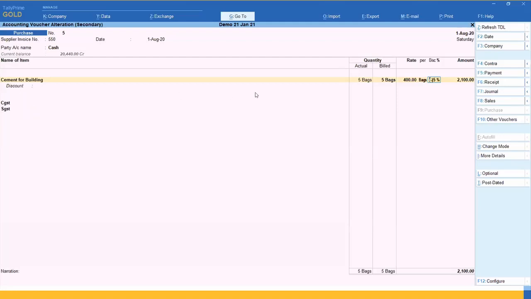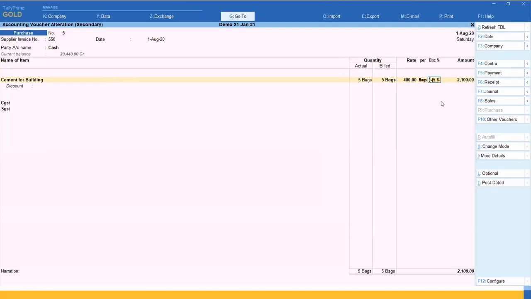Tally has another setting for that, which is called composition. In GST configuration, you can say regular and composition, but I am saying that I am not even composition. I am a URD person who doesn't have any GST number, not composition, not regular. In that case, I can put here discount as minus percentage.